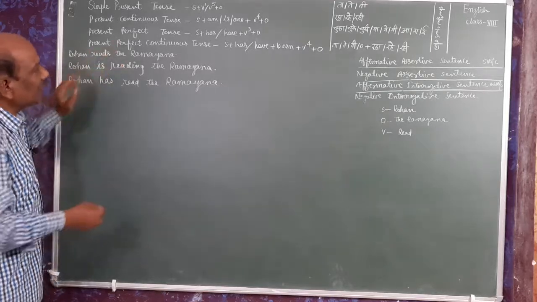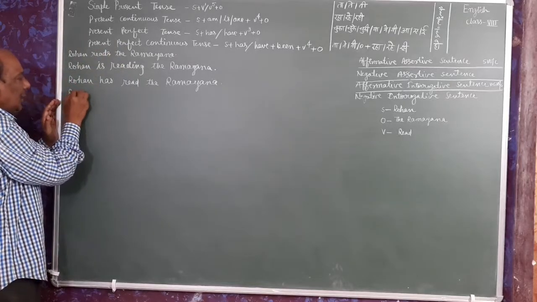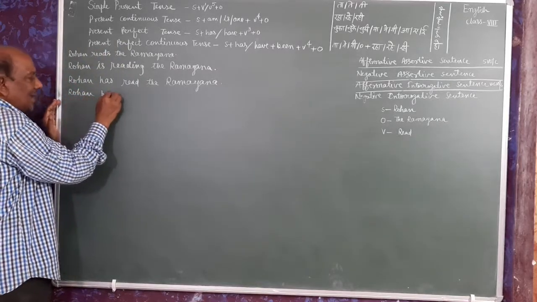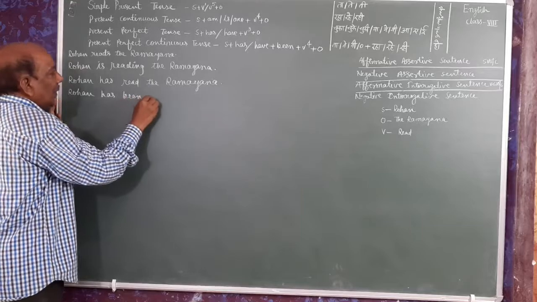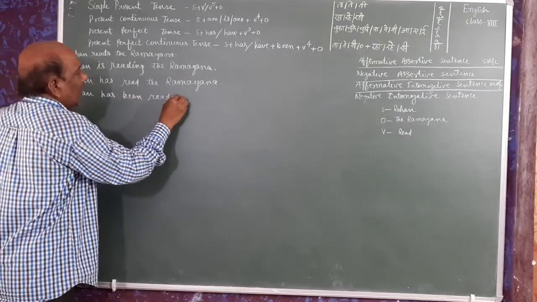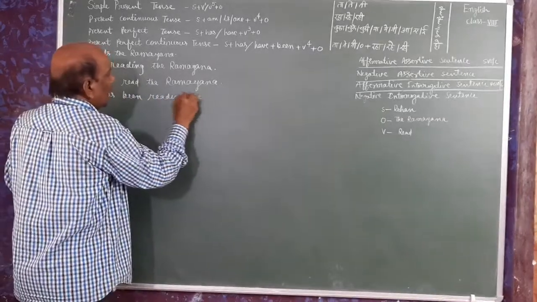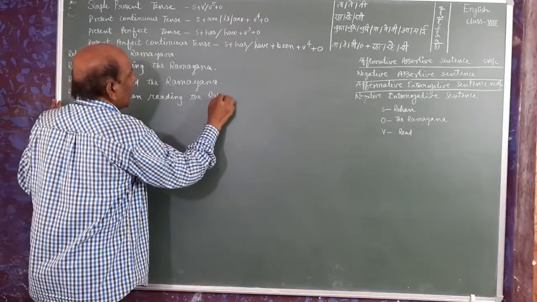And for present perfect continuous, Rohan has been reading the Ramayana.